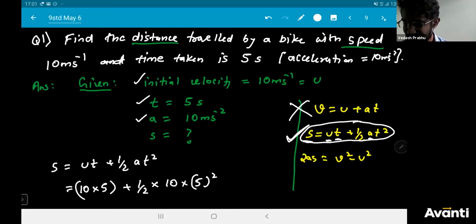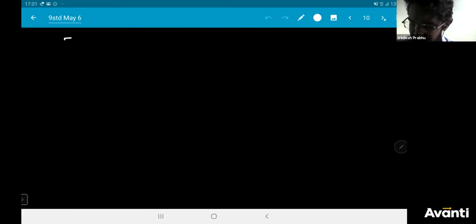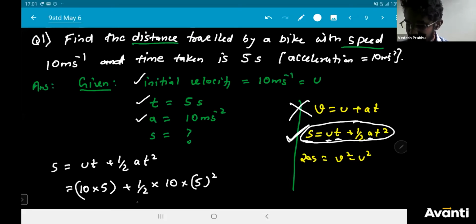Calculation is very important. So 10 into 5 is 50, plus half into 10. I'm going to cancel it here itself. So 2 ones are 2, 2 fives are 10. That means 5 into 5 square, that is 25 into 5. So I'll get 125.